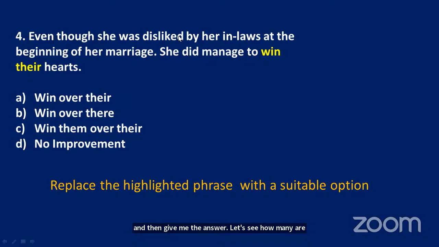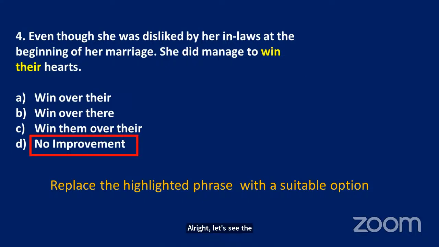All right. Vardhan, Bhavana, Sai Charan, Akshaya, Chintu, Vasala, Jessica. All right, so many say either it is A or it is D. Let's see the answer. It is D. No improvement is required. The sentence as such is fine. Even though she was disliked by her in-laws at the beginning of her marriage, she did manage to win their heart. All right. Good. Let's move on to the next question.